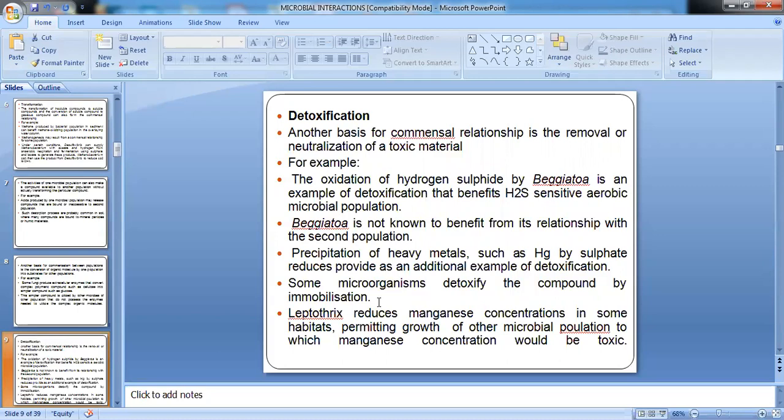Precipitation of heavy metals such as mercury by sulfate reduction provides an additional example of detoxification. Some microorganisms detoxify the compound by immobilization. For example, the Leptothrix group of organisms will reduce the manganese concentration in the habitat. This will make the environment favorable for that microbial population to whom this manganese concentration was toxic. So Leptothrix has used up manganese and in turn made the environment favorable for another group of organisms.